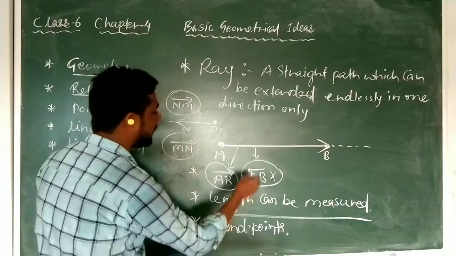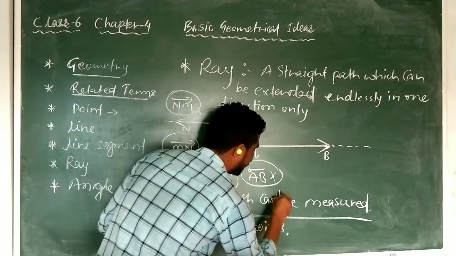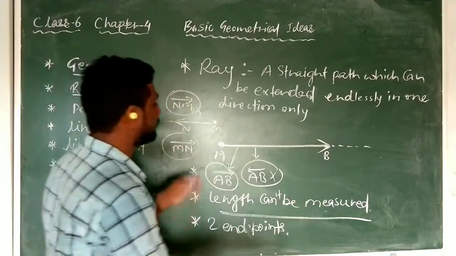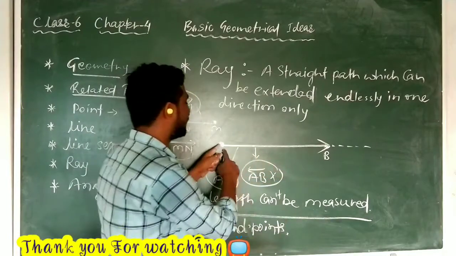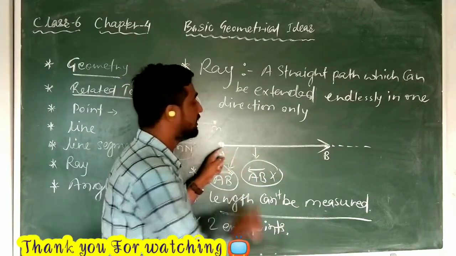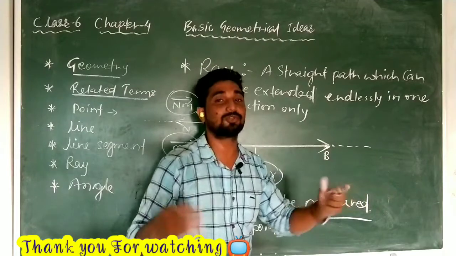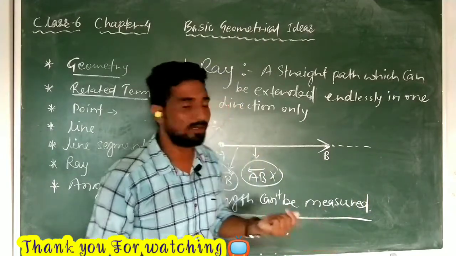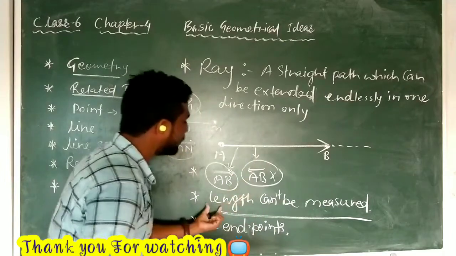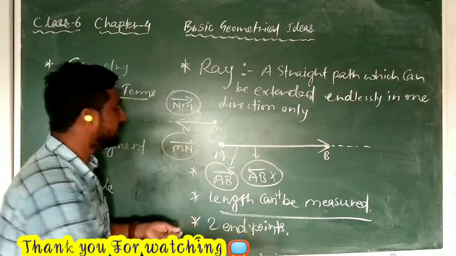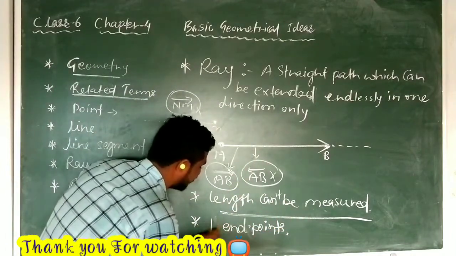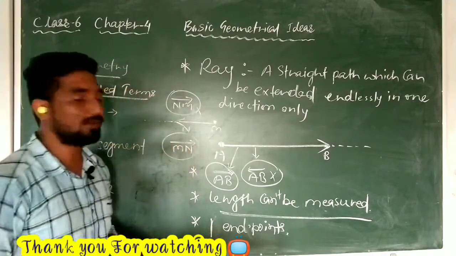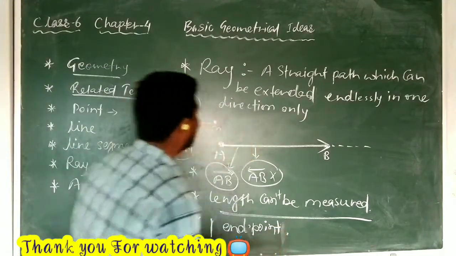If you talk about the length, it cannot be measured. Why cannot it be measured? Because if suppose from here you start measuring, you are not getting the end point. So till where do you have to take? We are not having an end point, so we cannot measure the length. So length cannot be measured, and it will have one end point.